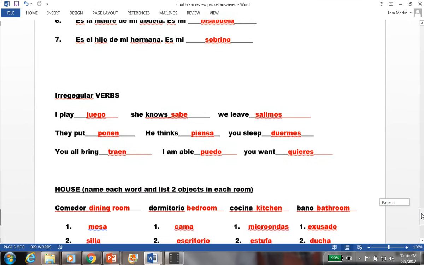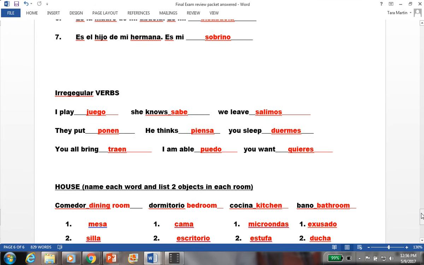Irregular verbs. You had to look on your irregular verb graph for this one. I play, you should have had juego, so it turns into ue, juego. We'll go across. She knows, sabe, S-A-B-E. We leave, salimos, S-A-L-I-M-O-S. They put, ponen, P-O-N-E-N.